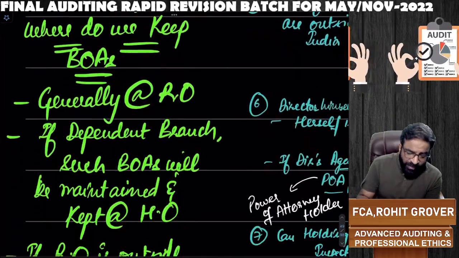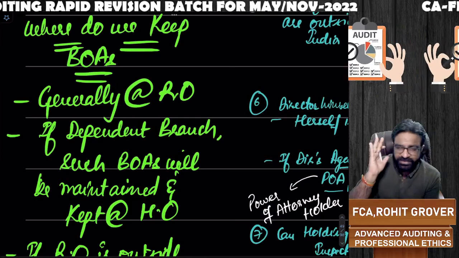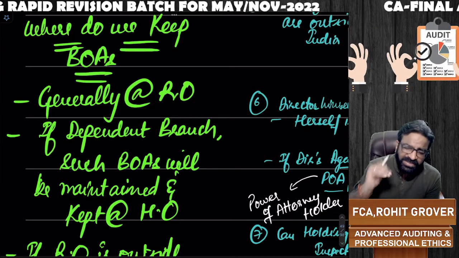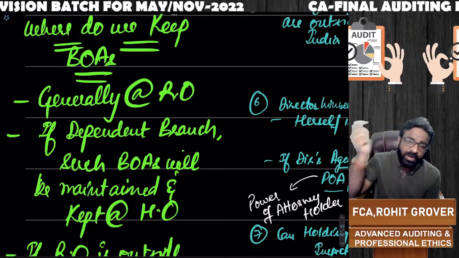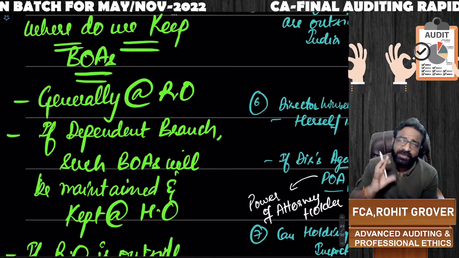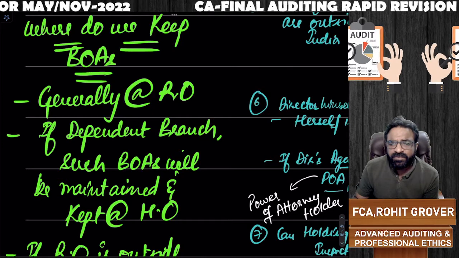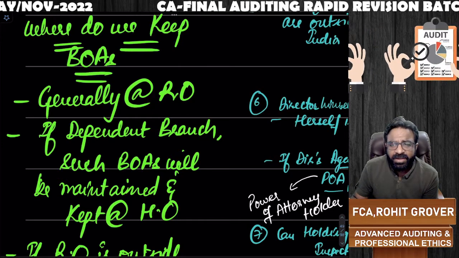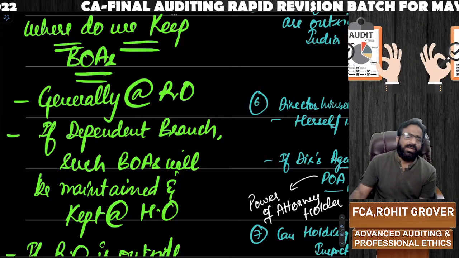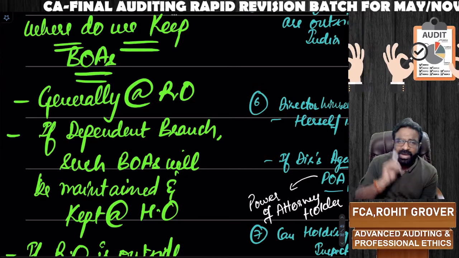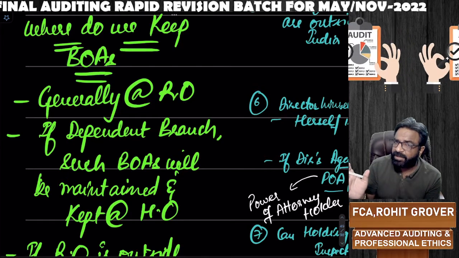Next thing, sir, where do we generally keep the books of accounts? Books of accounts are generally required to be kept at the registered office. But sir, what if the registered office is outside India? Then they can be kept outside India, but on a quarterly basis they are required to be sent to India. Sir, what if I'm a dependent branch? If you are a dependent branch, your books of accounts will be taken care of by the head office. Are you getting the point? So if you are a dependent branch, your books of accounts will be maintained, preserved and kept by the head office.